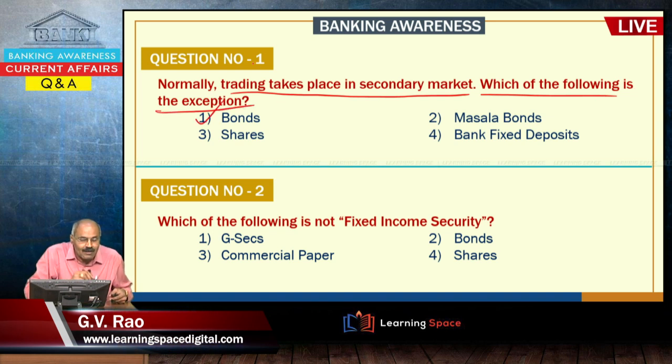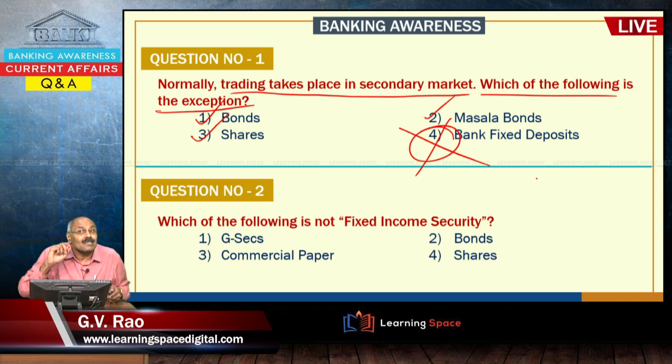Bonds are available in the secondary market. At the same time, masala bonds are also tradable. Then shares are tradable, but bank fixed deposits are not tradable. Please understand, bank fixed deposits are not tradable. Which of the following is not a fixed income security?